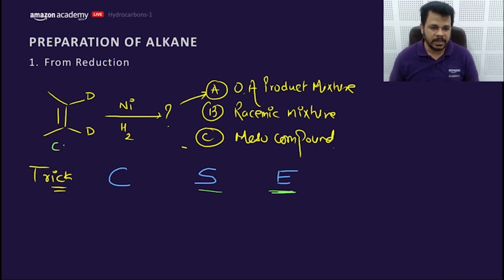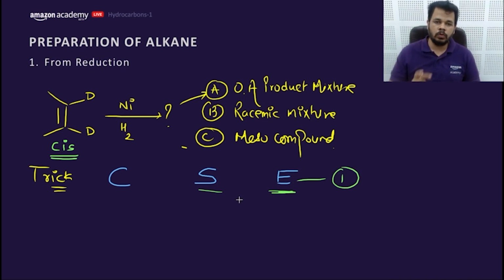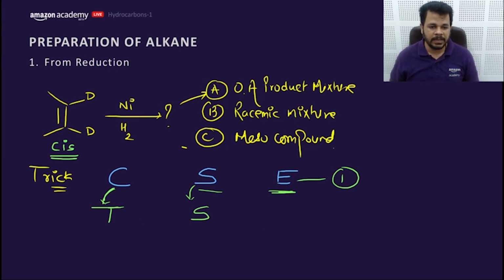Let's have an example. This is cis alkene. Now this trick works: we need to change two things. Like I am changing cis into trans, and I have the choice to convert syn into anti, but I want it to remain syn. So I converted cis into trans, I have not changed syn into anti, so I have to convert erythro into threo.